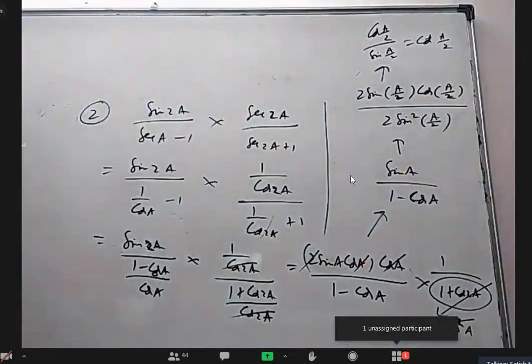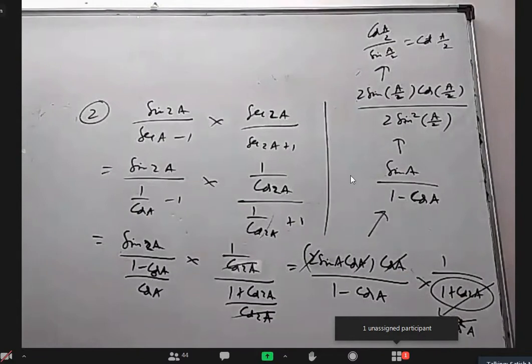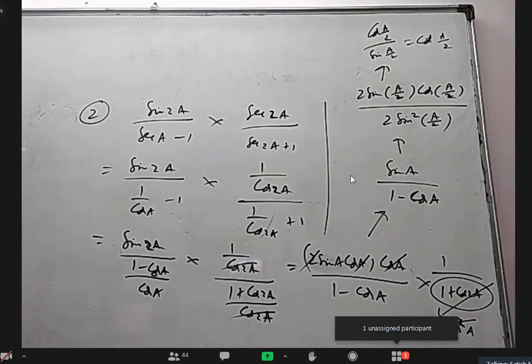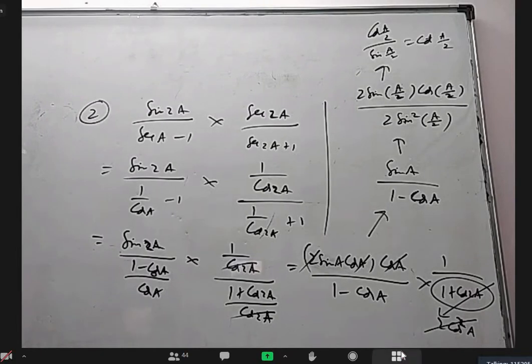It's just manipulating the cos 2 theta and sin 2 theta formulas carefully. That means from the last-but-one step, we converted cos a into 1 minus 2 sin square a by 2, sir? Yeah, I said 1 plus cos 2 theta, you can write as 2 cos square theta, and 1 minus cos 2 theta, you can write as 2 sin square theta. That theta is a by 2. Okay, understood. Thank you.